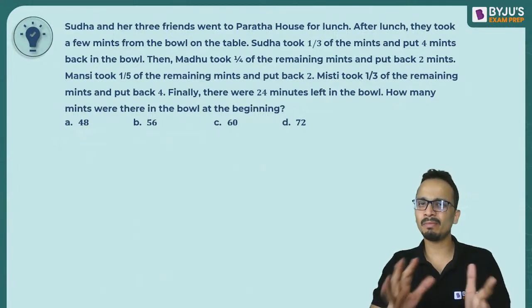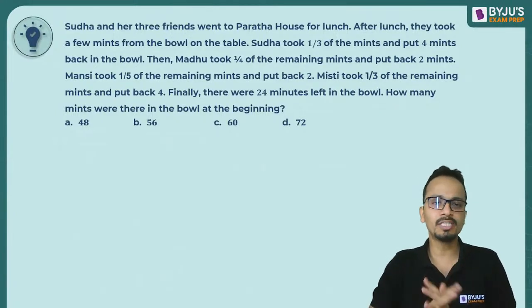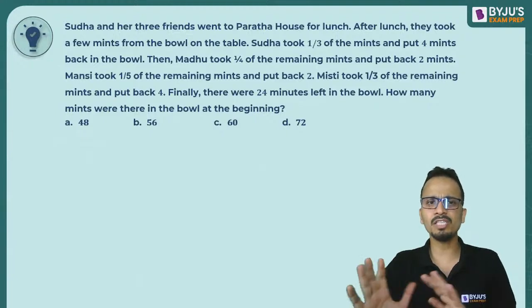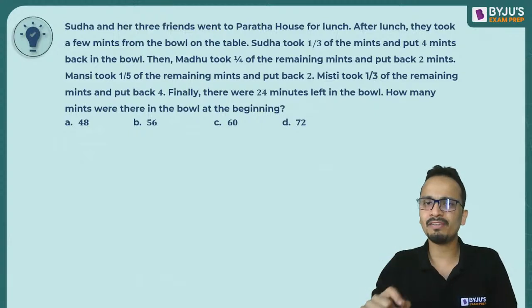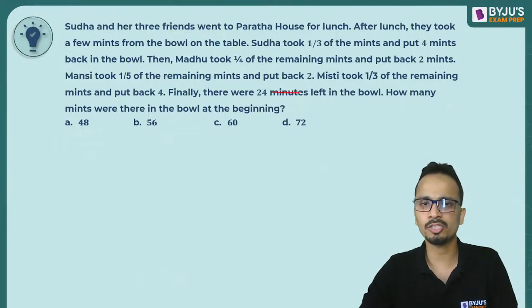Then Mansi did the similar thing, and then Misty did the similar thing. Finally, after these 4 friends have taken mints, there are 24 mints left in the bowl. I'm sorry, this should be mints.